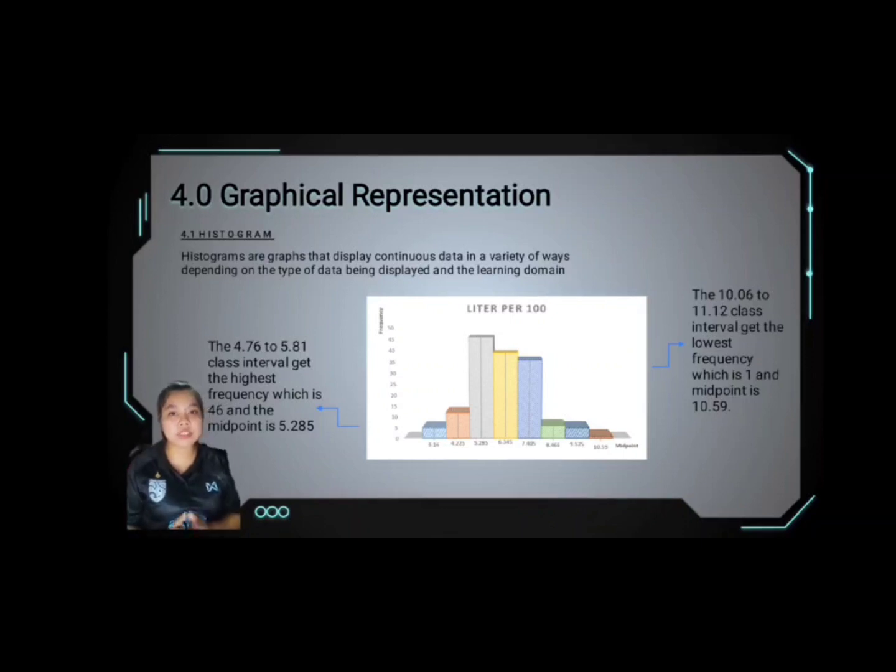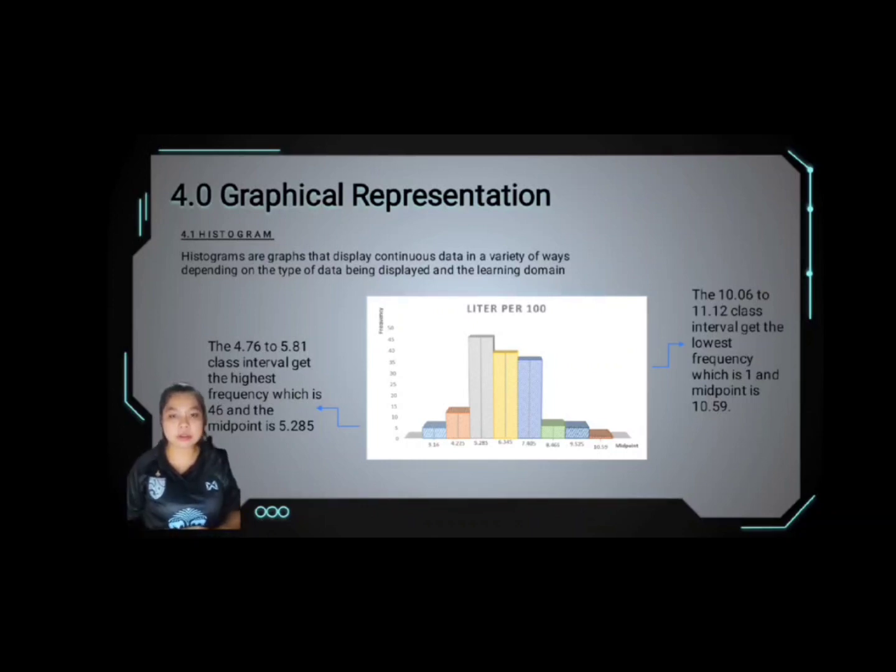Move to the first diagram that we will use, which is the histogram. Histograms are graphs that display continuous data in a variety of ways depending on the types of data being displayed and the learning domain. For the histogram graph, we will use it to present the data for liters per 100, or fuel consumption in 100 kilometers.